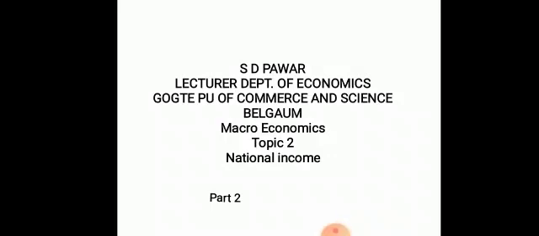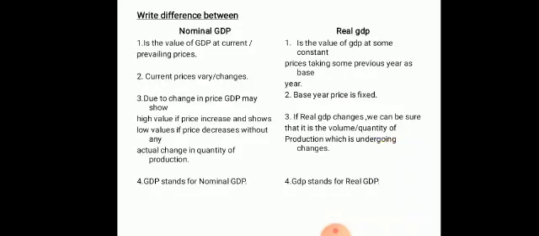Today we shall continue with the second part of the national income topic in macroeconomics. In the previous class, we discussed what is the meaning of national income, what is the stock and flow concept, what are consumer goods, what are intermediate goods, what are producer goods, what are final goods. We have seen that, and what are capital goods or investment goods or producer goods. Then today we shall see the difference between nominal GDP and real GDP.